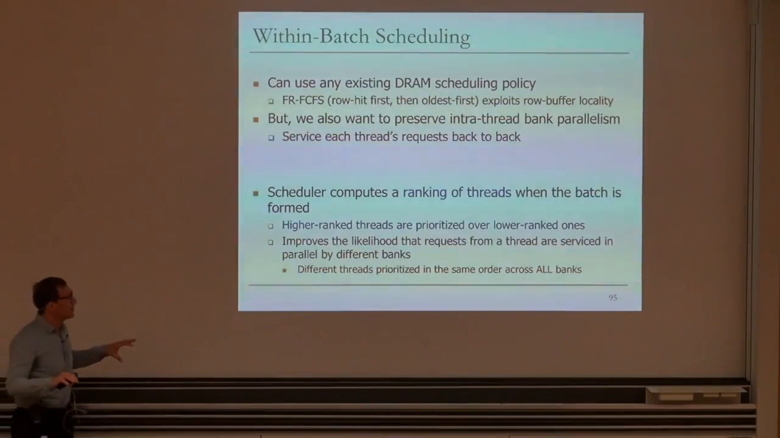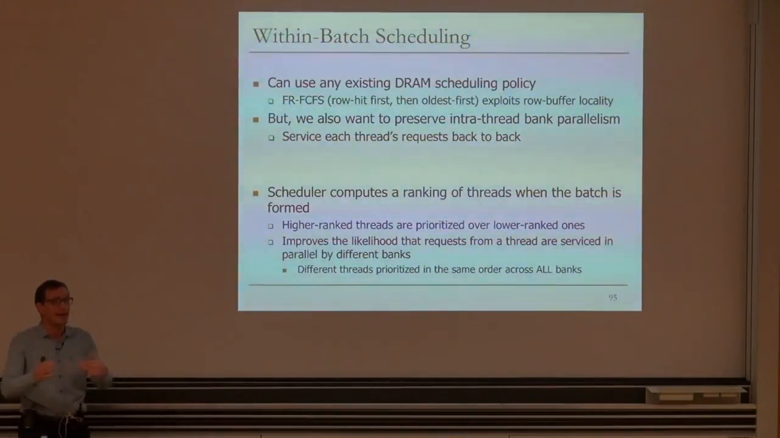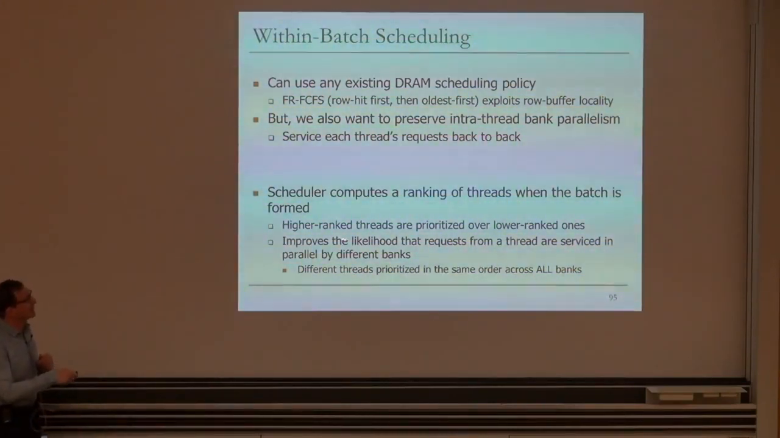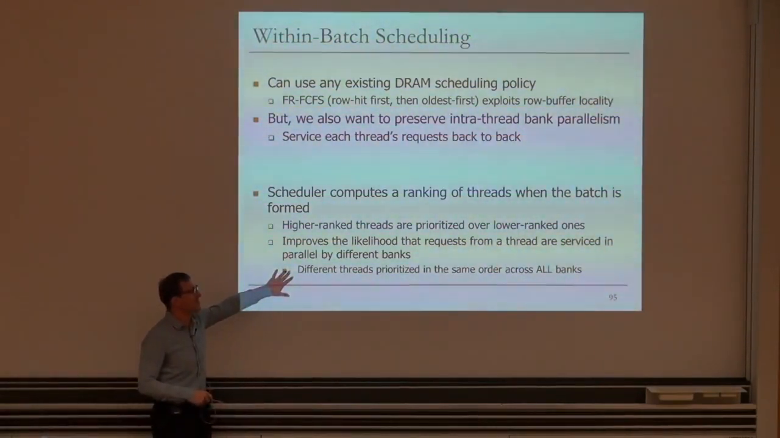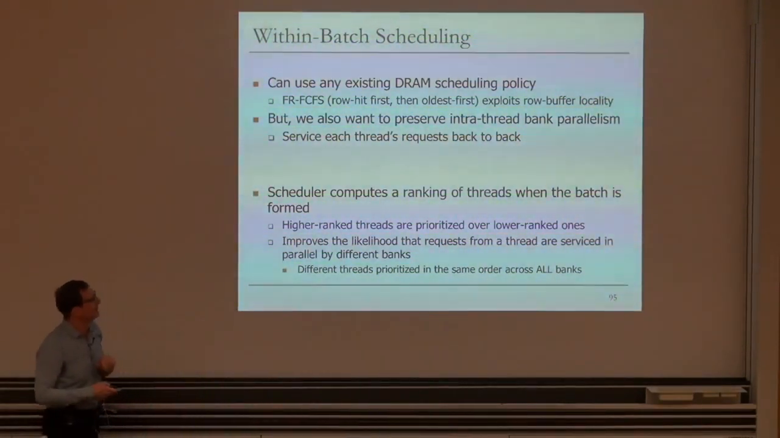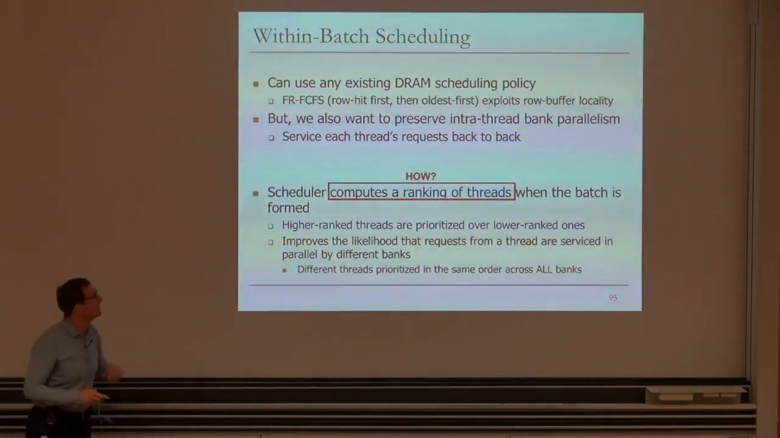And remember, we want to maximize parallelism, we want parallelism awareness, and we want to send the requests of a thread back to back. So you form a ranking, and you follow that ranking to schedule the requests. Higher ranked threads are prioritized over low ranked ones, and this improves the likelihood that requests from a thread are serviced in parallel by different banks, because different threads are prioritized in the same order across all of the banks. Okay, so now the next question is, of course, okay, ranking is good, it preserves parallelism awareness maybe, but how do you form this ranking?